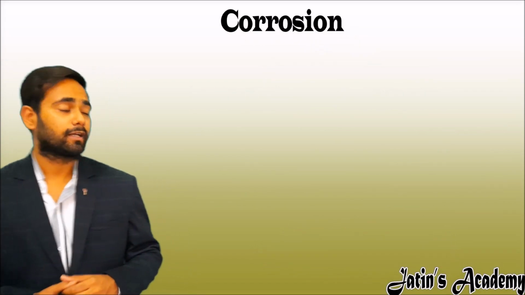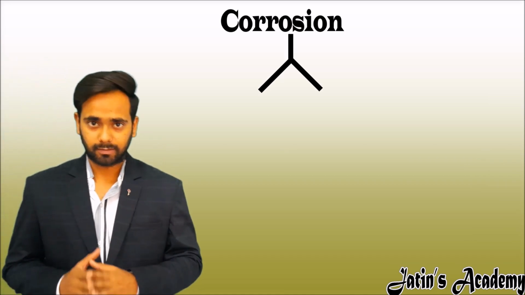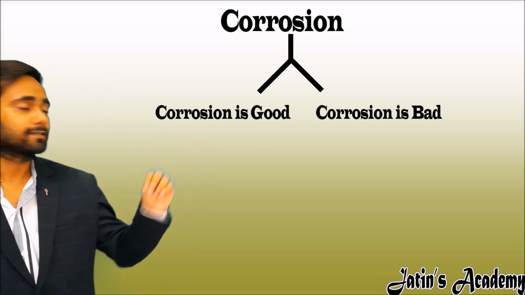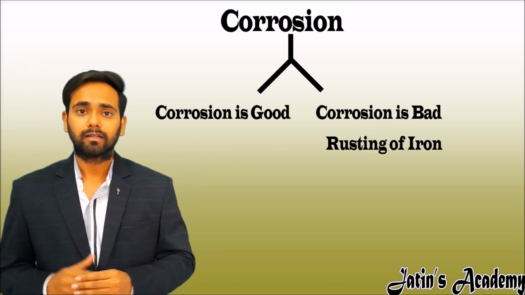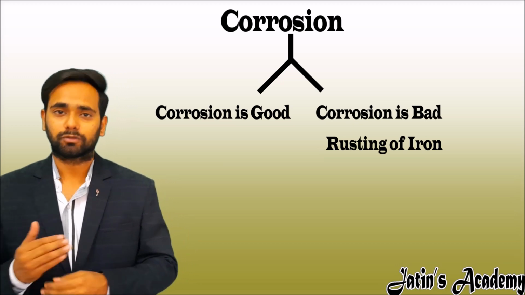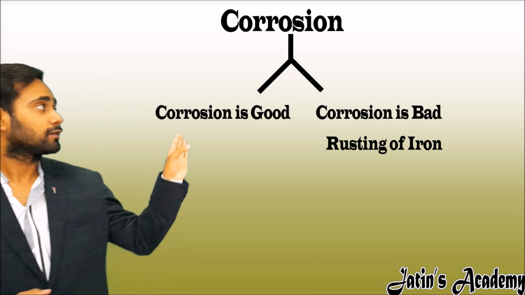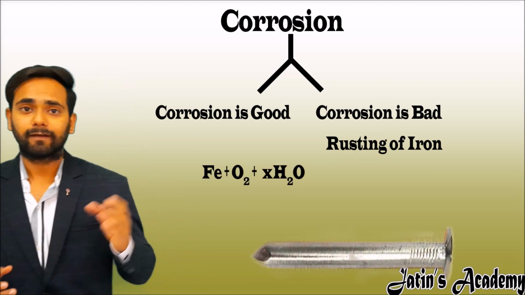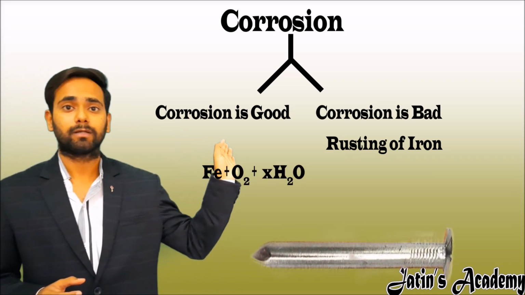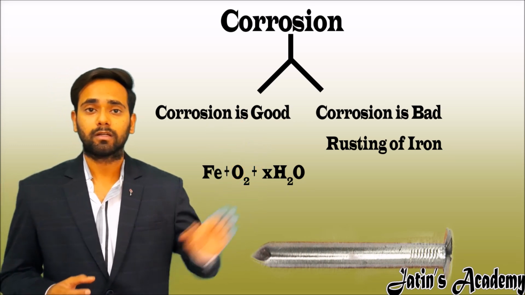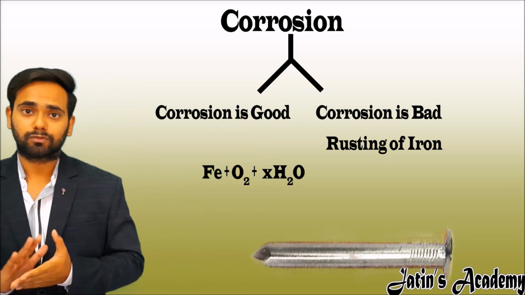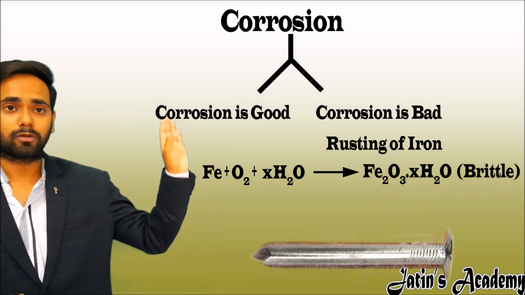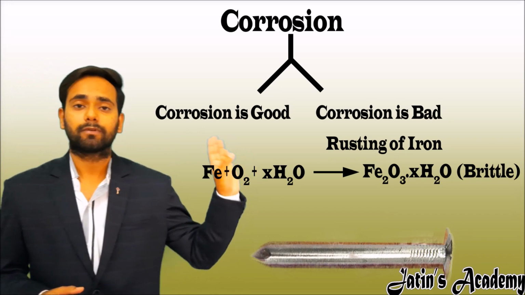Now let us understand in which metal corrosion is good and in which metal corrosion is bad. Here, taking the example of rusting of iron. Rusting of iron is nothing but corrosion of an iron piece. Take a piece of pure iron. Pure iron is Fe. When it is in contact with the environment, meaning oxygen and water vapor, its surface is exposed to the oxidation process, meaning iron oxide is formed on the surface of iron, which is brittle in nature.